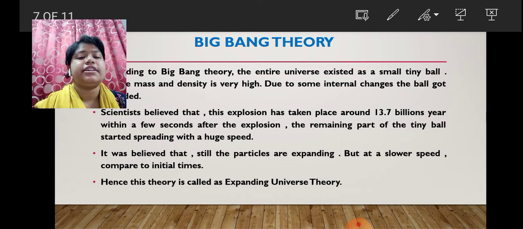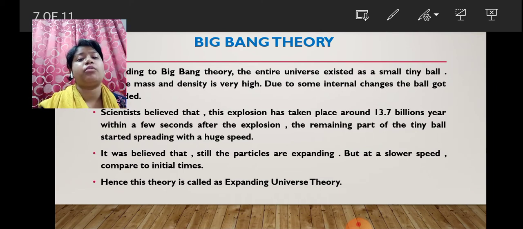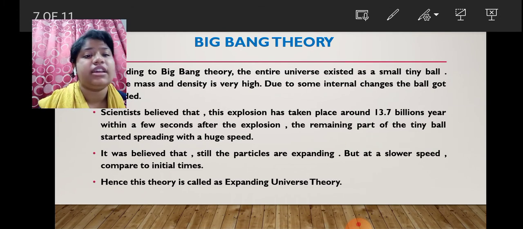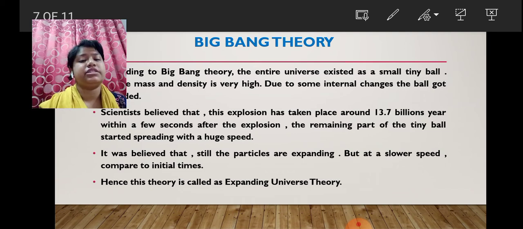This theory has been scientifically accepted, that there was a small tiny ball, it exploded, and whatever particles exploded, those are the ones we see in our solar system in the form of planets or the sun. These are the beliefs. So the first theory was that the earth is in the middle place, and everything is revolving around it.